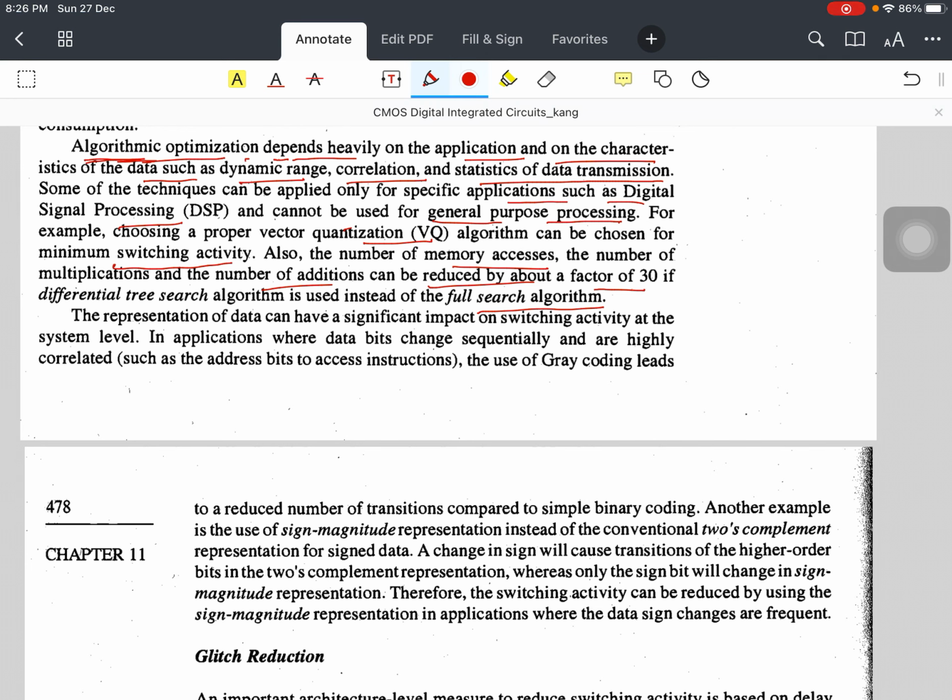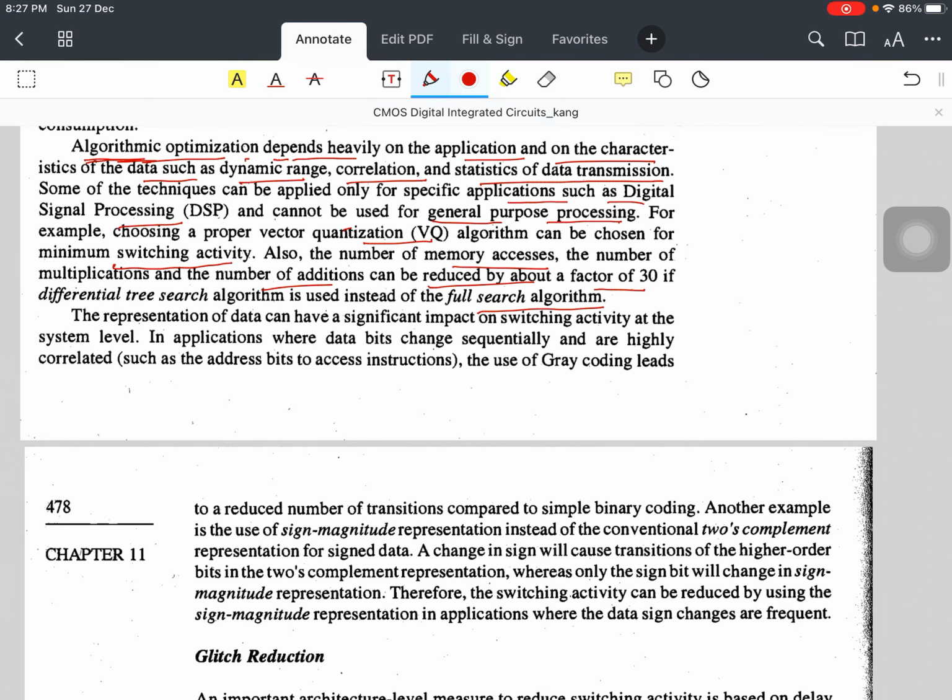If you are choosing this differential tree search algorithm, these are some points by which you can reduce this switching activity. Ultimately, if you reduce your multiplication and addition part also, again you can reduce this switching activity.